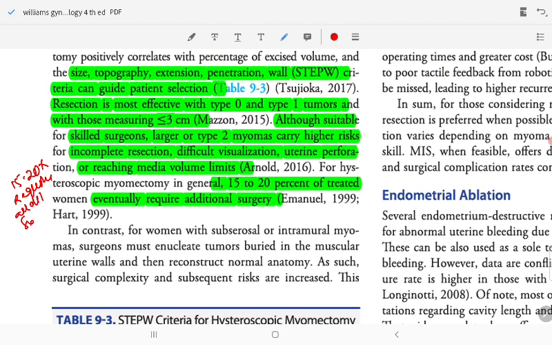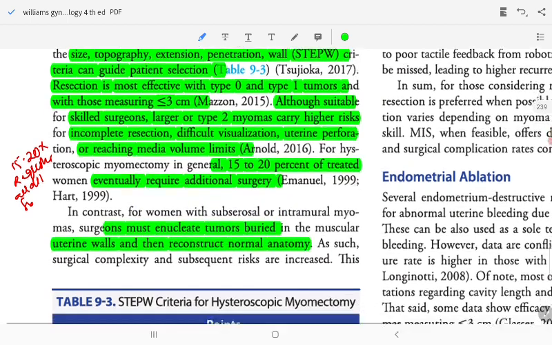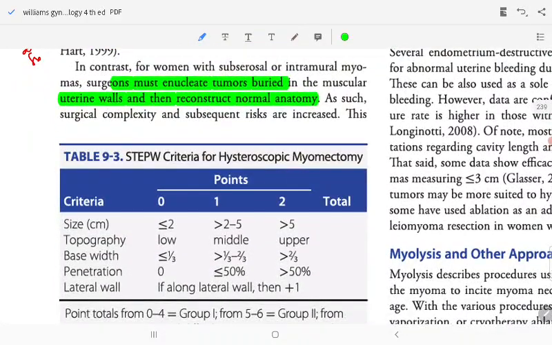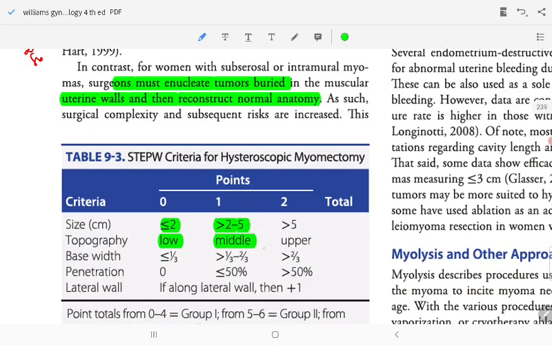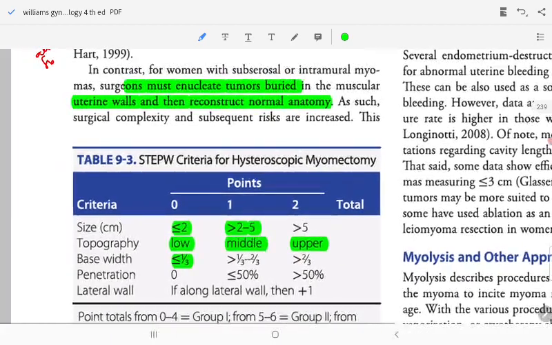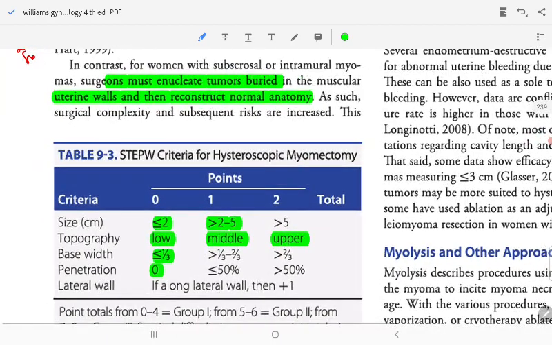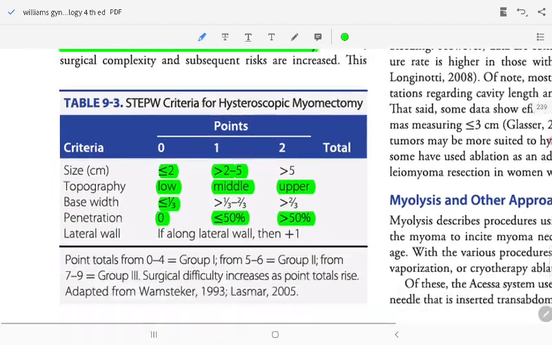In contrast, in women with subserosal fibroids, intervention is more complex, as most of the tumor is buried in the muscular wall, requiring reconstruction of normal anatomy. Surgical complexity and subsequent risk also increase. The STEP-W classification criteria are size, topography, base width, and penetration. Size: 0, 1, 2 for less than 2 cm, 2 to 5 cm, more than 5 cm. Topography: low, middle, upper. Base is less than 1/3, more than 1/3 to 2/3, more than 2/3. Penetration: 0, less than 50%, more than 50%. Lateral adds plus 1.